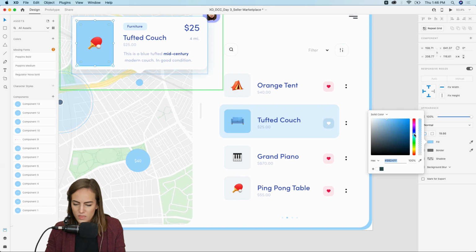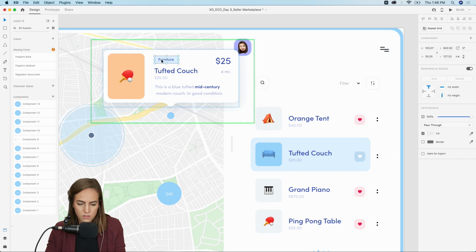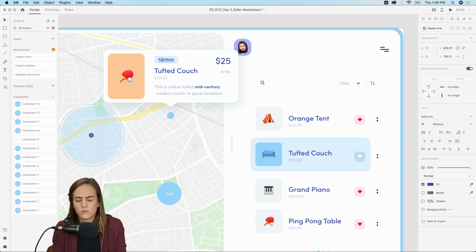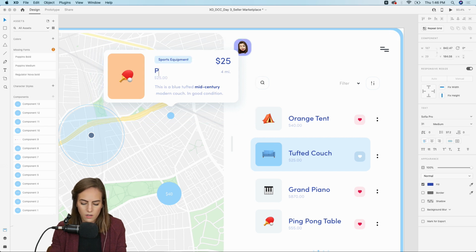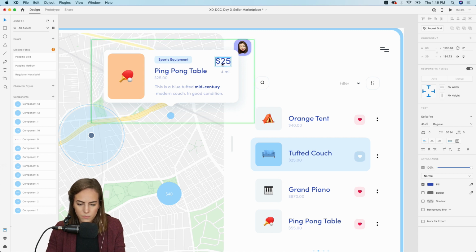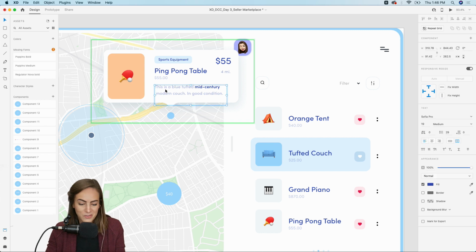Okay. We'll change the color to like an orangey color. And the keyword, what would this be? I guess sports equipment is the keyword. Make this a little longer. All right. And then we'll give it the title Ping Pong Table. The price is $55. And once more, I don't know why I put the price twice, but in case someone missed it the first time.